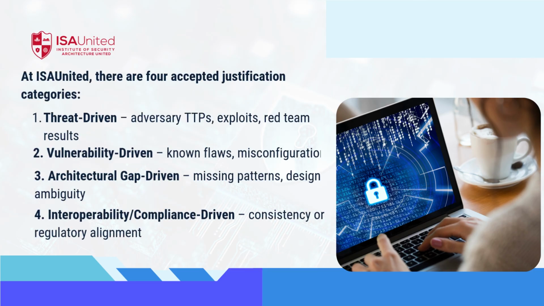At ISAUnited, there are 4 accepted justification categories. 1. Threat-driven, where adversary tactics, MITRE ATT&CK mapping, or red team findings show the need for defense. 2. Vulnerability-driven, where weaknesses or misconfigurations expose systemic risks. 3rd, architectural gap-driven, where the design itself lacks a defensible pattern. 4th, interoperability or compliance-driven, where consistency or regulatory requirements demand a safeguard. In this course, we will recognize all 4.